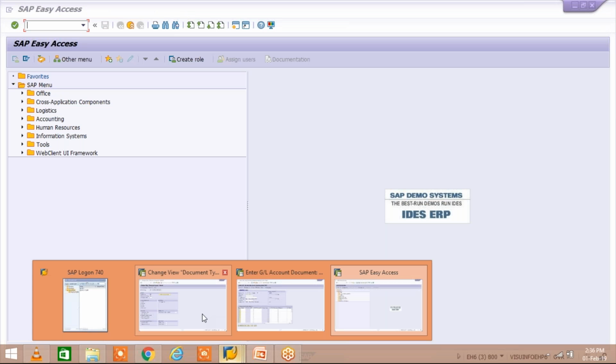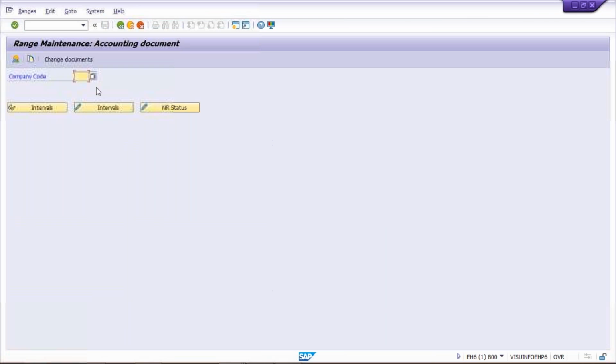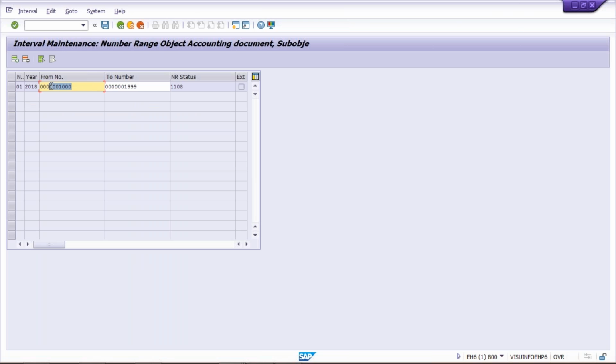Let me come to the first screen. So the number range is 01. Again, if you click on number range information and give the company code here, let's suppose TM01. So against 01, what is the range we have given? That is 1000 to 1999. So it means whichever document number is getting generated is going to be generated from this range itself.